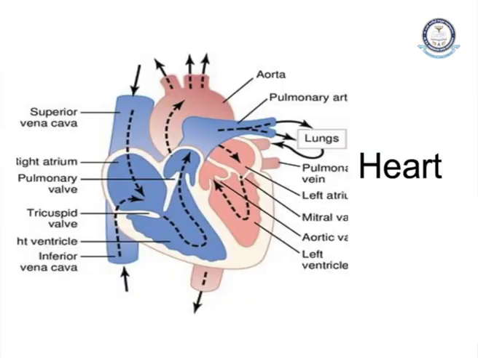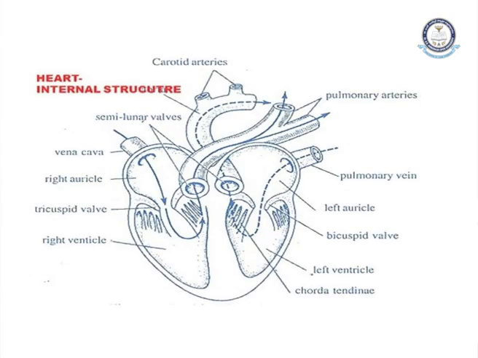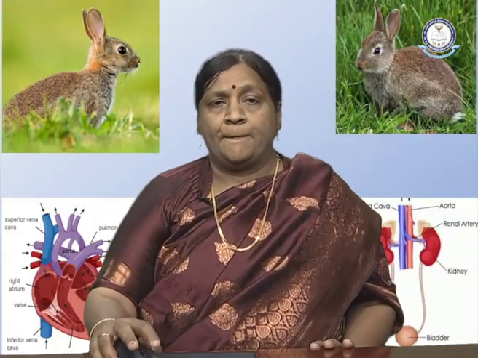So we can see the structure of the heart consists of auricles and ventricles. In the auricles we have the left auricle and right auricle, and in the ventricles we have the right ventricle and the left ventricle. So the heart has 4 chambers, and we have the tricuspid valve on the right side, and on the left side we have the bicuspid valve. So these are some of the important structures of the heart.